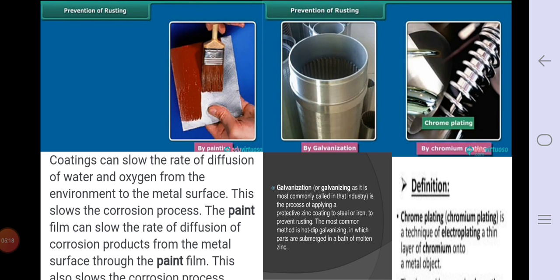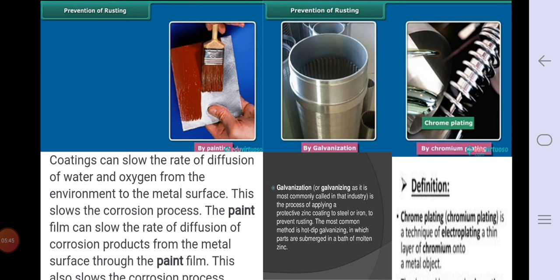Now what is chrome? Chrome plating is a technique of electroplating a thin layer of chromium on a metal. Like our cars and vehicles, they are also coated with this chromium. As you see in the picture, a steel coating is given on that metal. Because of that, rusting is avoided.